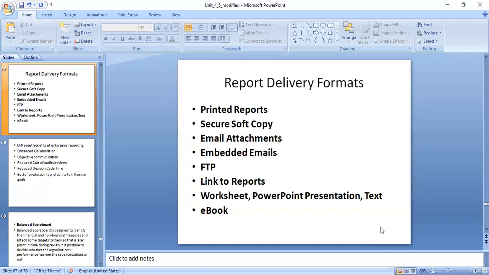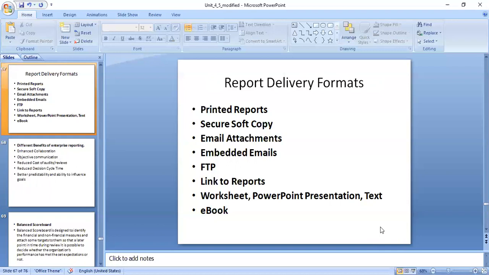Then the next is FTP. Reports could also be transferred to local systems with the help of file transfer security control. Then the link to report: whenever you access your internet or your email, we will send the link to fill the examination form or to provide the feedback form. This is the link to reports.